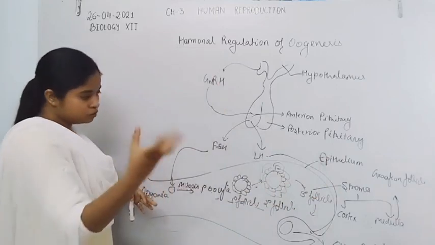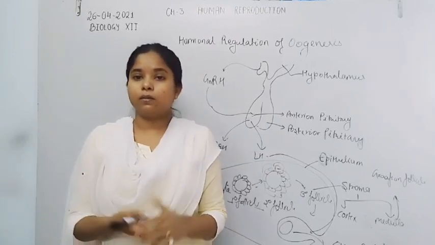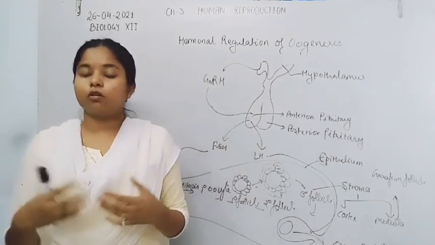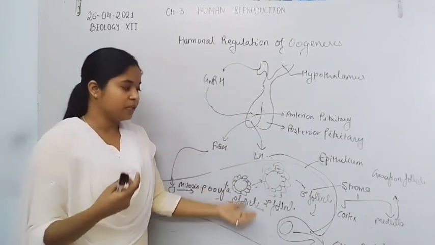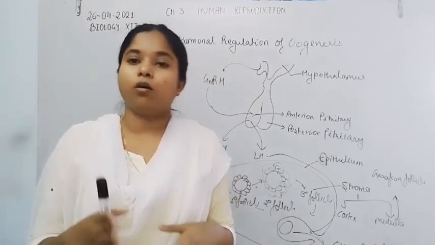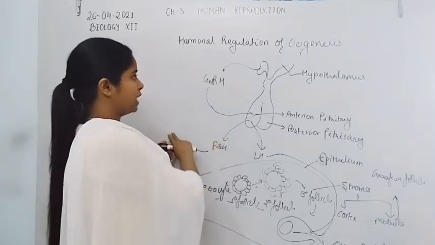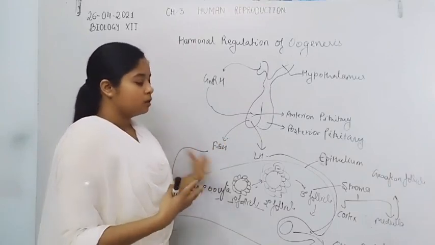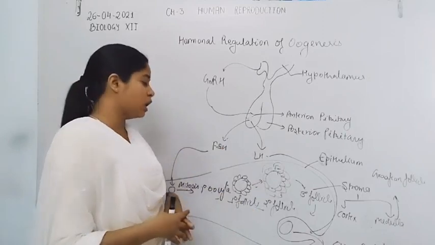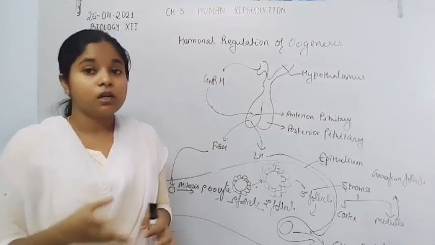Now, besides these pituitary hormones, estrogen and progesterone are also secreted by the ovary, and they also regulate processes related to oogenesis. So the two main gonadotropin hormones regulate the oogenesis process, and the estrogen and progesterone hormones support the whole reproductive cycle of the female.